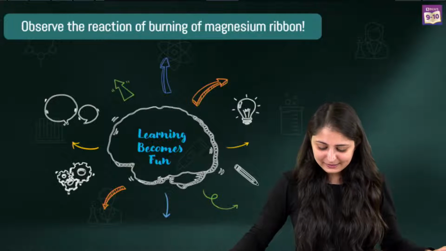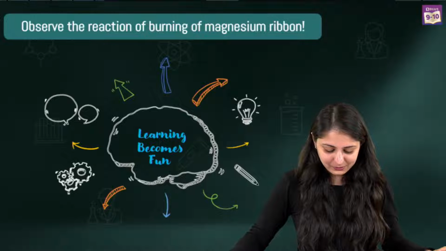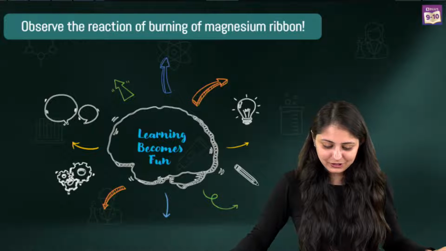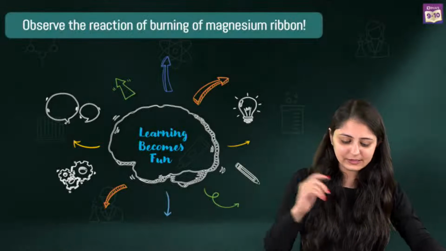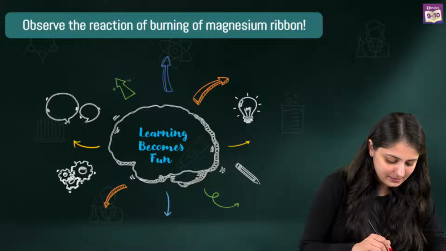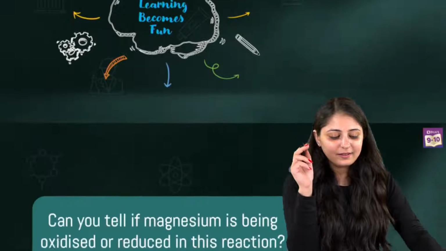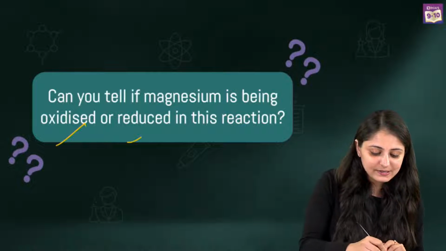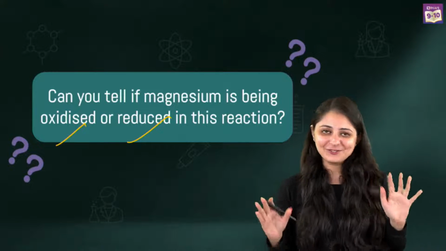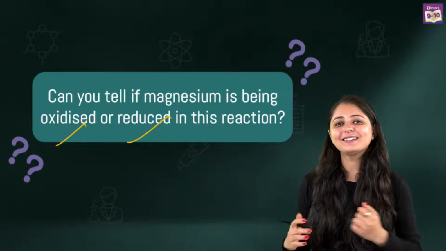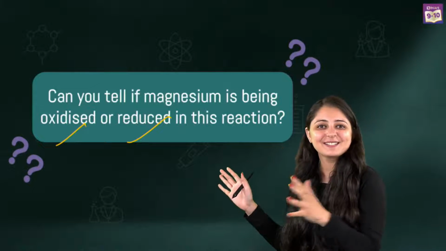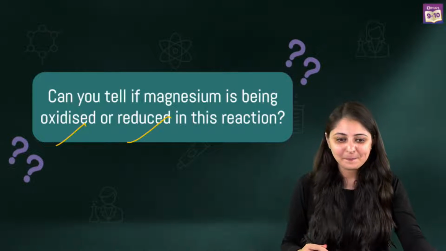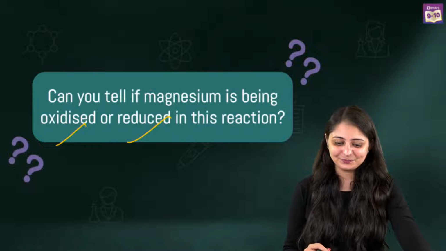And let's do one thing. I'll ask you a question that I want to ask here. I told you to observe this reaction, right? You all have observed this reaction. Now, let me ask you, can you tell me, is magnesium in this reaction getting oxidized or reduced? I see a lot of you write about combination reaction, which actually makes me really happy that you are categorizing it as a combination reaction, which is perfectly right. But my question, I told you, is a bit different. Is it getting oxidized or is it getting reduced?